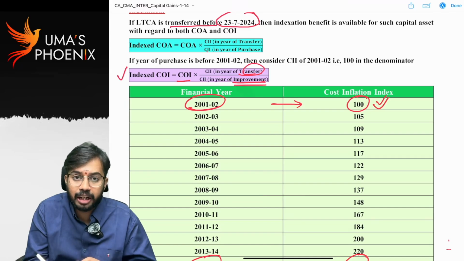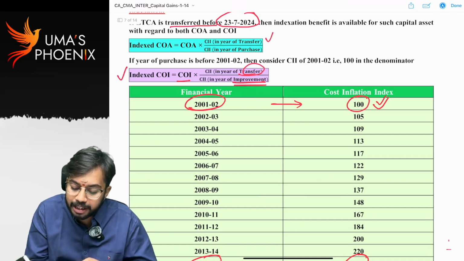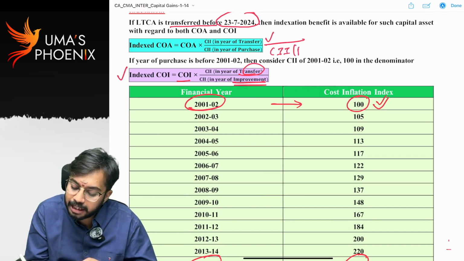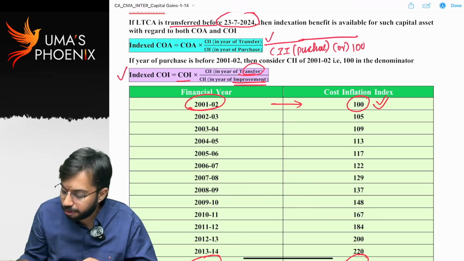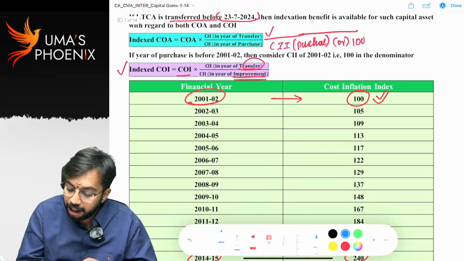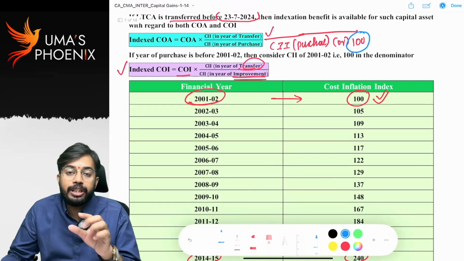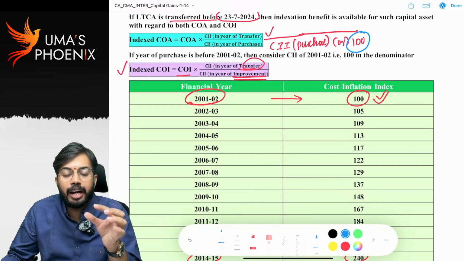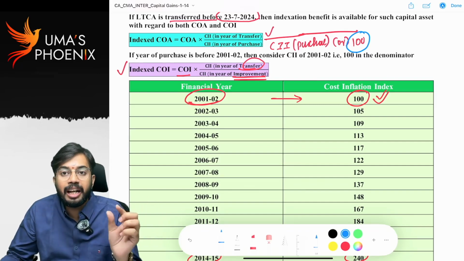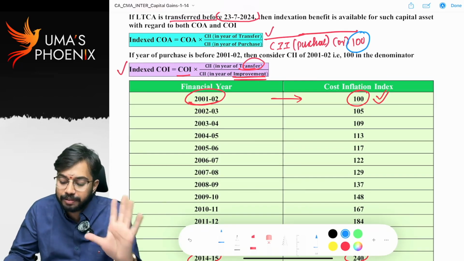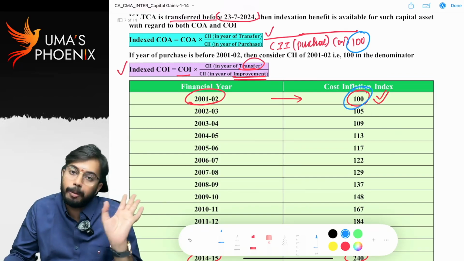That's why here indexed cost of acquisition is equal to cost of acquisition into cost inflation index in the year of transfer divided by cost inflation index in the year of purchase or 100. You have to take 100 if date of acquisition is before 2012. If date of acquisition is either 2012 or before 2012, then index number is not available. That's why you will take index number as 100 only.